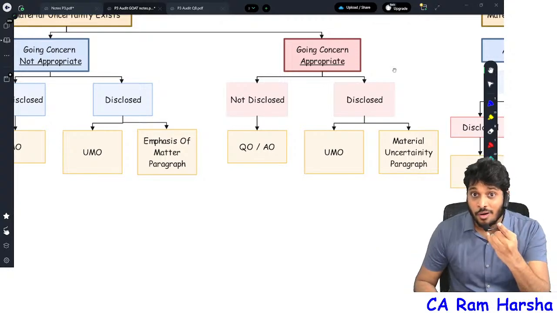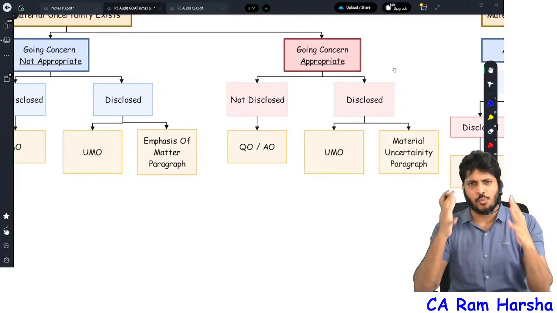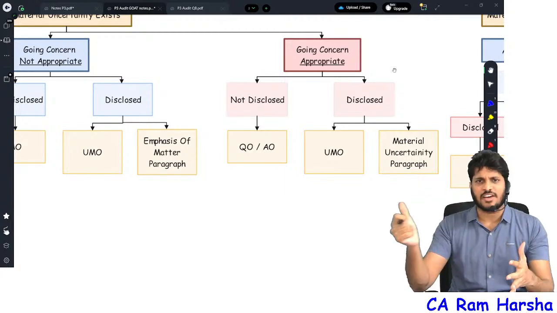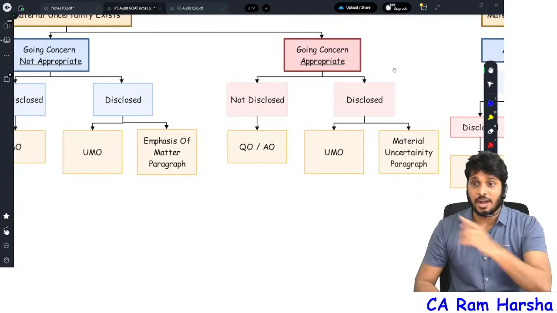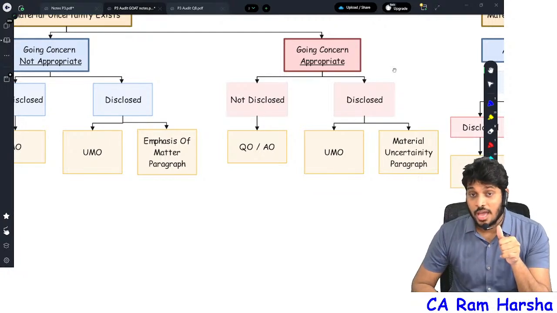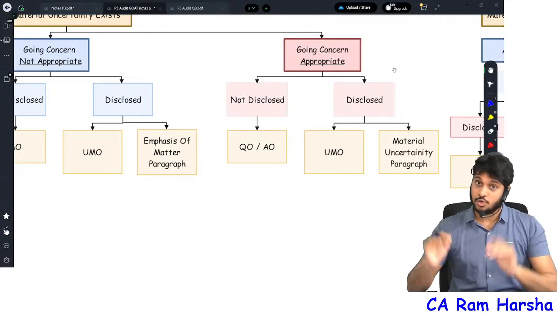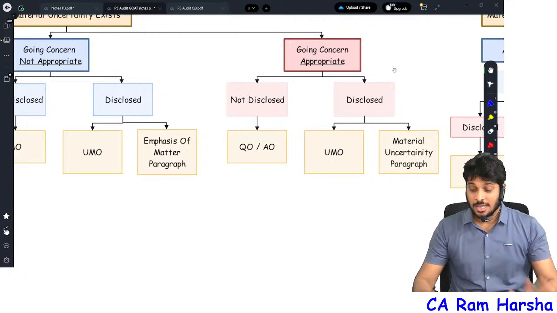But there is a big issue. The material uncertainty point is there in the financial statements, a big issue is there. Everybody in the public has to see that note point. Yes or no? What will you do? Emphasis of matter para? No. Actually, emphasis of matter para is correct, you can highlight there, but don't highlight it.